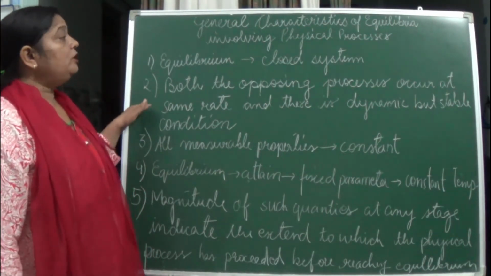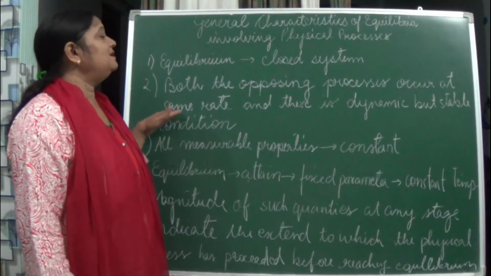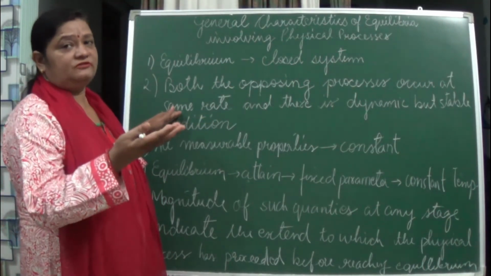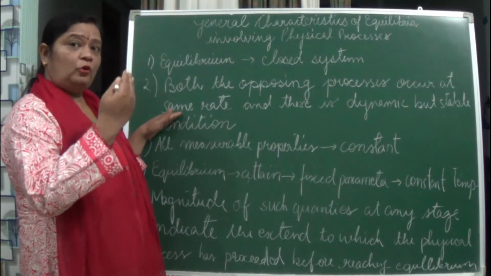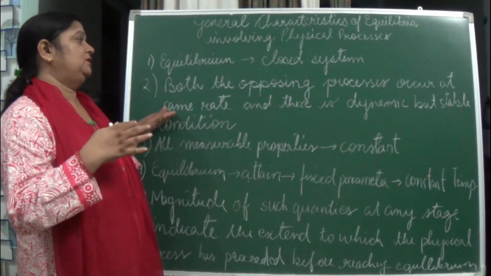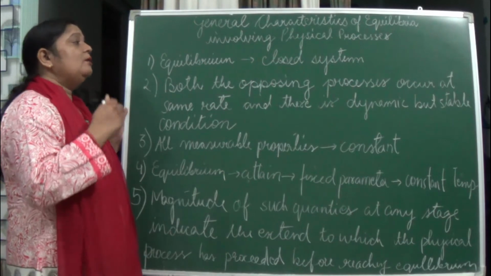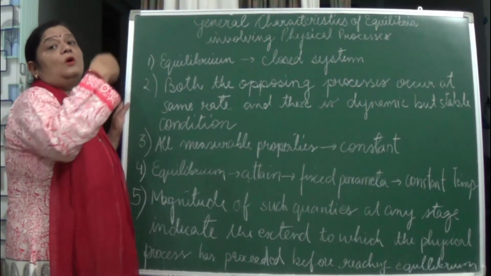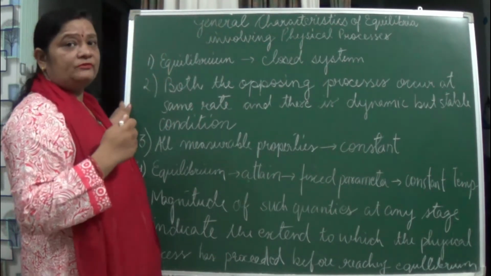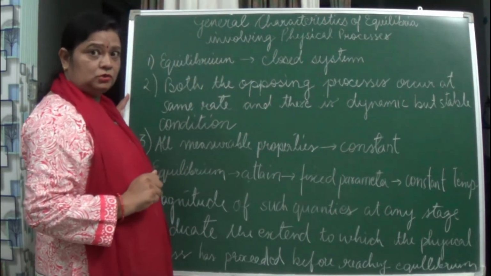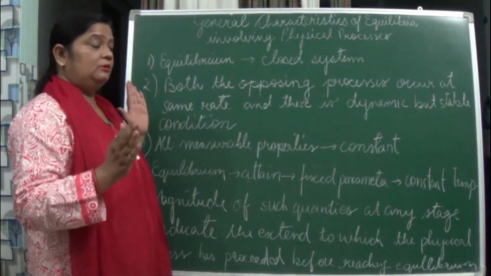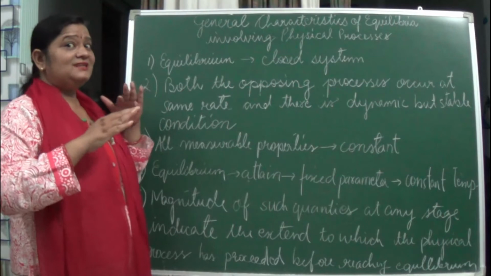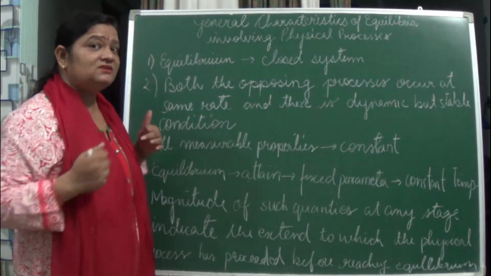Now, both the opposing processes occur at the same rate. Suppose water is changing into water vapors. Both the water vapor and the water change at the same rate. It is not that more water has changed into vapor form, or more vapor has changed into the water form. Both the opposing rates will be similar. And as a result, since it is similar, we can't say the reaction has stopped.